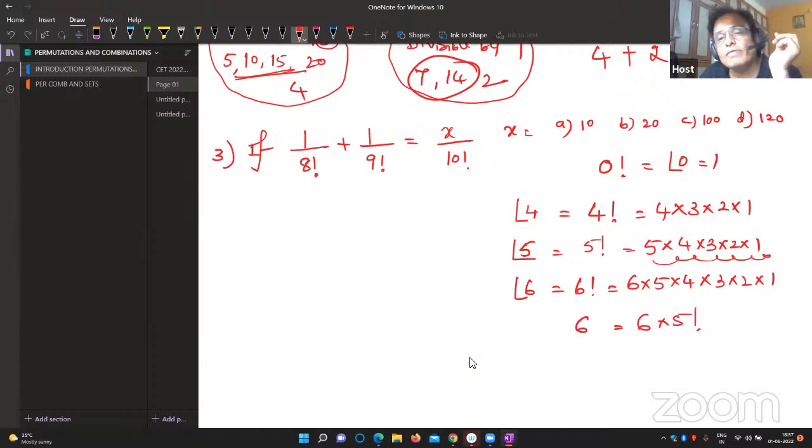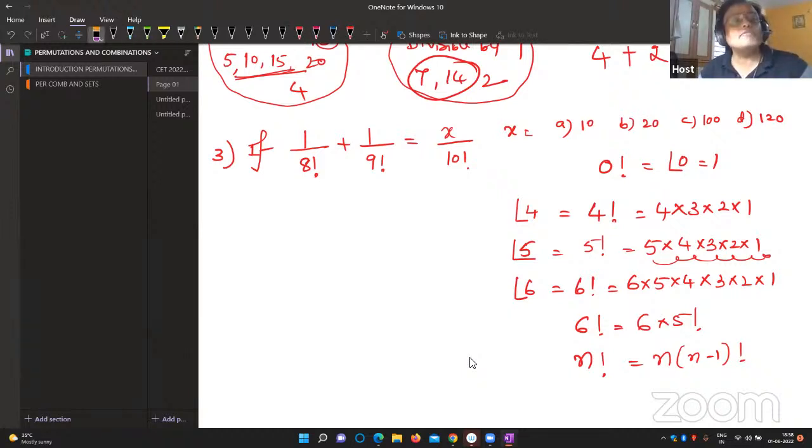That means 6 factorial can be written as 6 into the next number's factorial. Similarly, n factorial can be written as n into (n minus 1) factorial. So this is the definition of factorial notation.